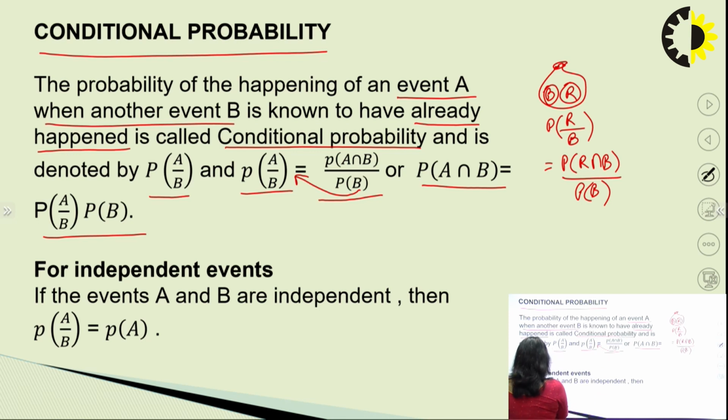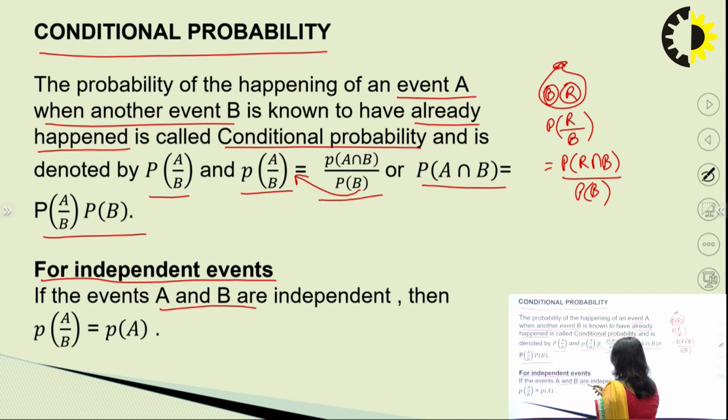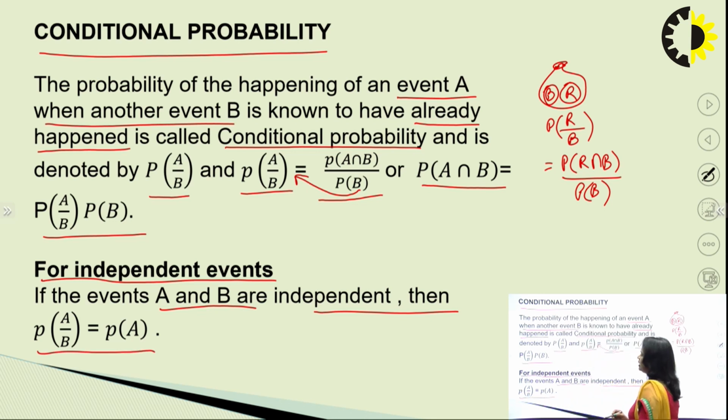For independent events, it is written that if the events A and B are independent, then probability A given B is equal to probability of the occurrence of A, because then B has no significance whether it has happened or not. We have taken something out and replenished it back, and in that situation the probability is treated as getting the event done in the first instance only. That means getting a red ball, provided nothing has been done with the given balls or the urn.